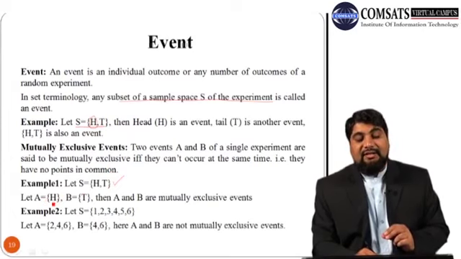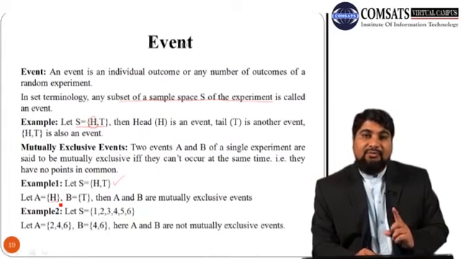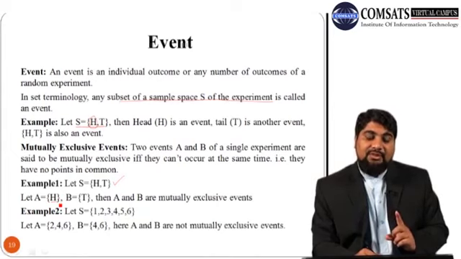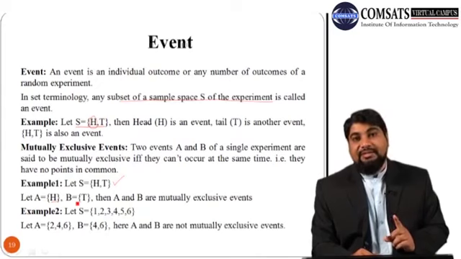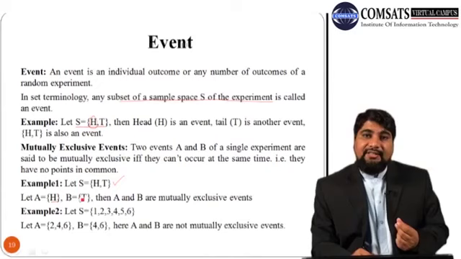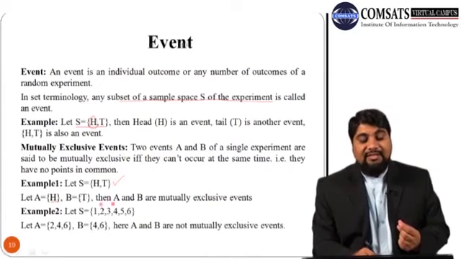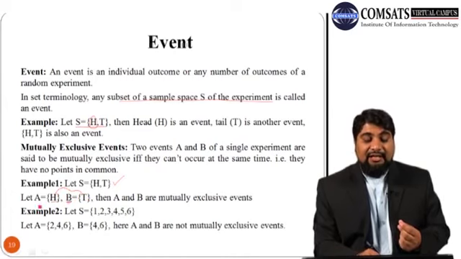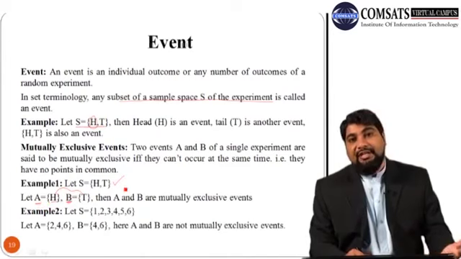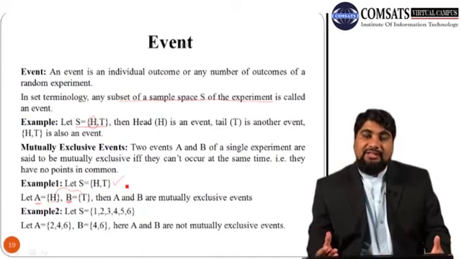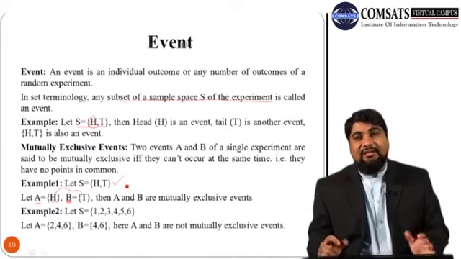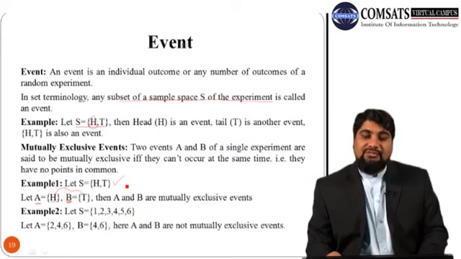So A is head occurs, which means only one possible outcome, which is head, and B is another event. It shows that a tail occurs, or B contains only T. So then you can see that there is nothing common between event A and event B. Event A contains head, whereas event B contains tail. So since there is nothing common, we can say that A and B are mutually exclusive events.